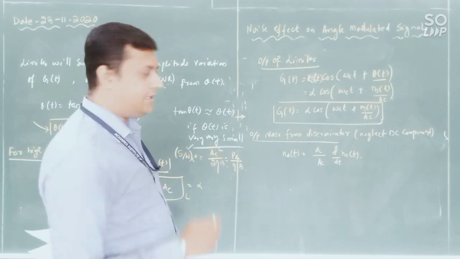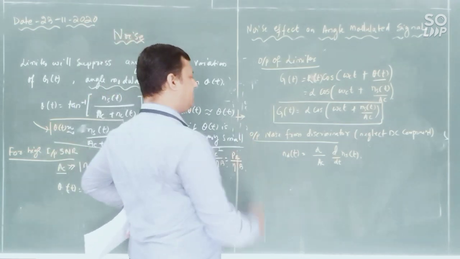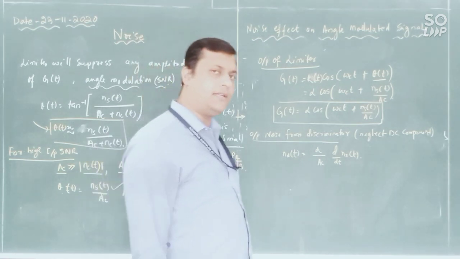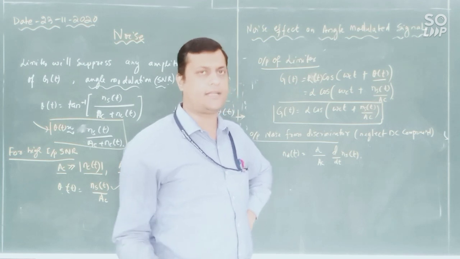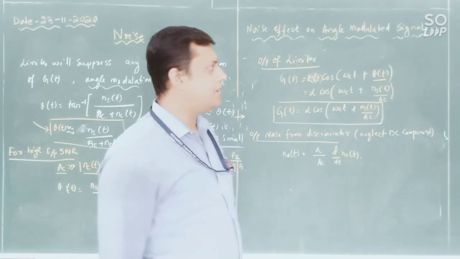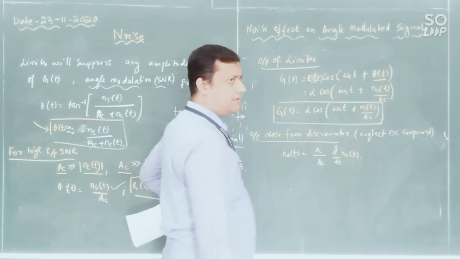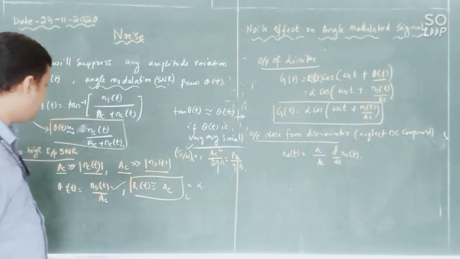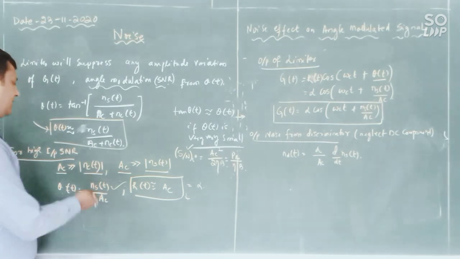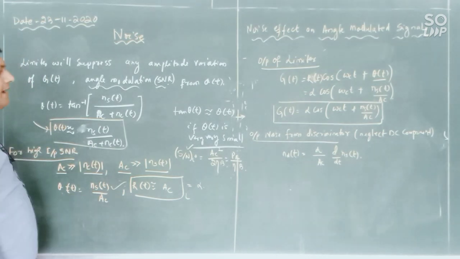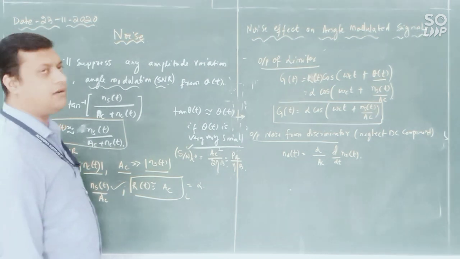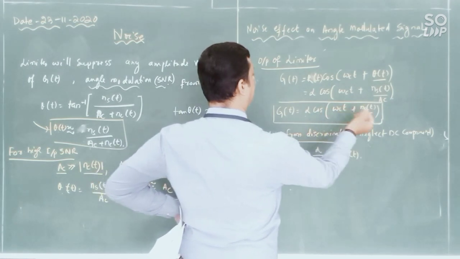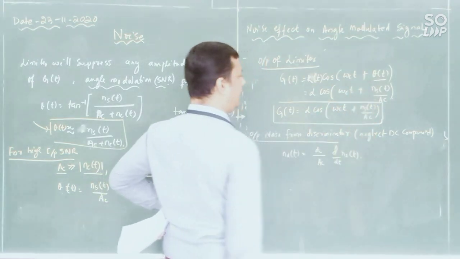Here you can see that your noise depends upon ns of t cos omega ct minus ns of t sin omega ct. Why have I considered this? In the discriminator, it will focus on a certain term, the value we took as g of t. g of t is alpha cos of omega ct plus ns of t by ac.